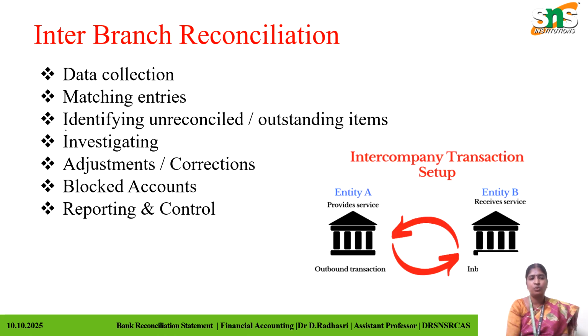Next we look at inter-branch reconciliation. For example, take bank A and bank B. Bank A is considered the service provider and bank B the receiver, in outbound and inbound transactions, which take place through data collection and matching the entries to identify the recorded transactions and the outstanding items. Adjustments of currencies and corrections to blocked accounts are investigated and reported through the controlling process. The forex side can be handled in this way.